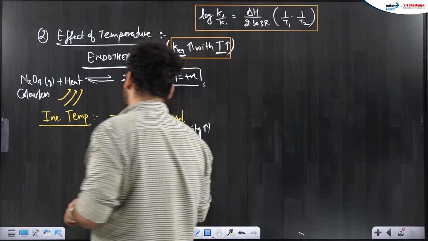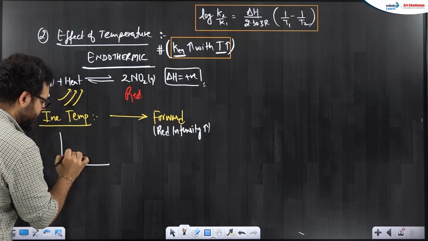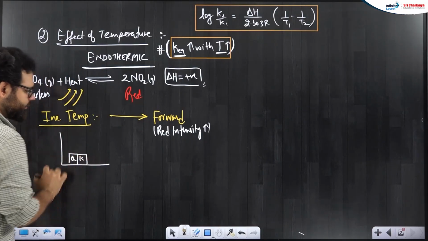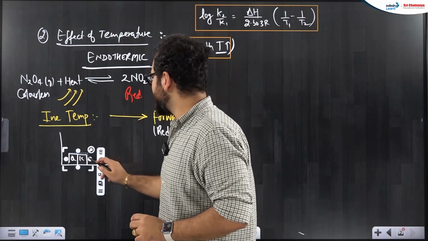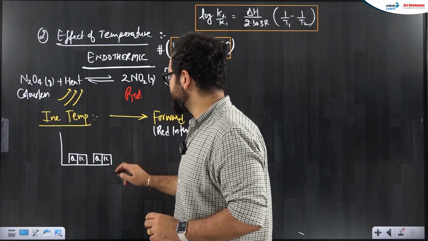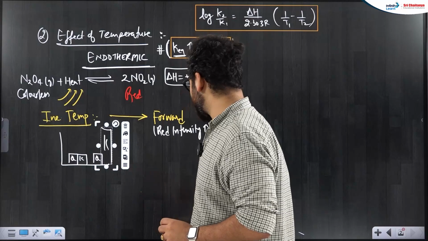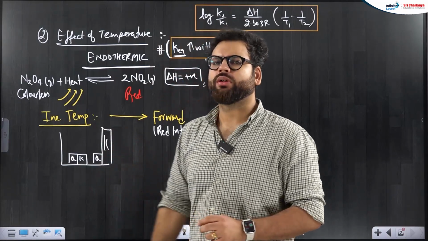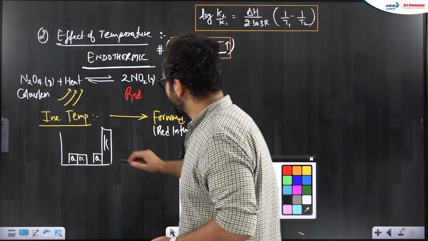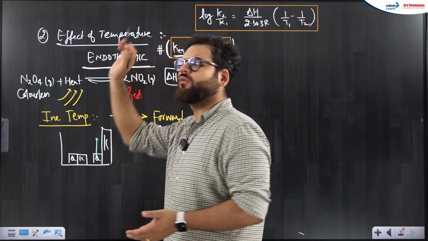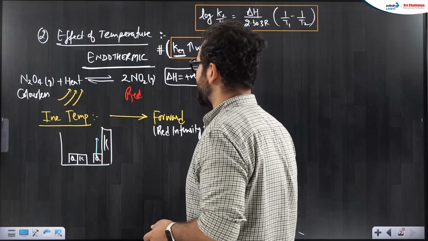So what will happen as I increase the temperature? Before the reaction was disturbed, it was at equilibrium. Q and K were equal. As soon as I increased the temperature, what happened? K went up. Here Q does not change, actually with temperature K changes. K went up. Now we know Q is always trying to chase the K. So Q is chasing the K. Q wants to move up, reaction moves forward. Okay, I hope it is clear to you, and this is very easy to check now.